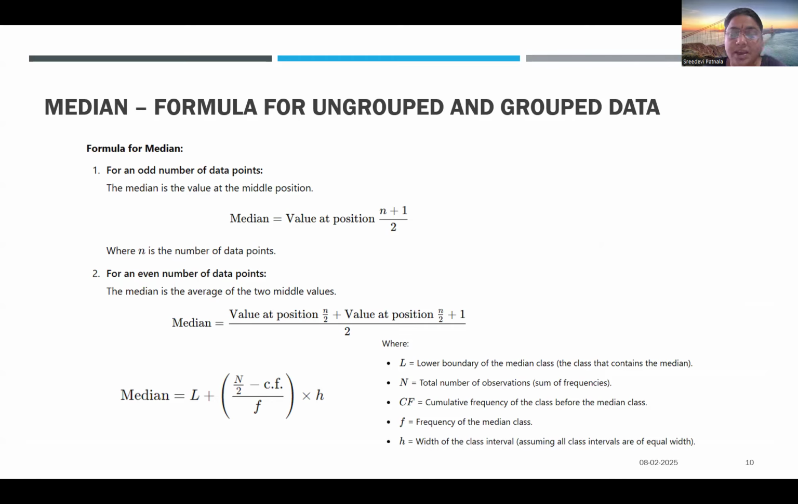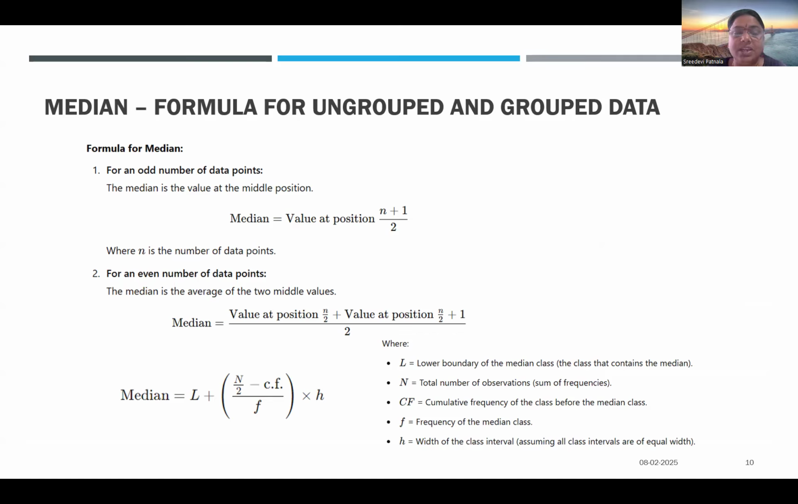And you know the F. F is nothing but your frequency. H is nothing but the width of the class interval. When a class interval is given, what is your width? I will discuss how to calculate the class width, and what H, L, etc. mean, while calculating with the formulas. For now, this is the formula.